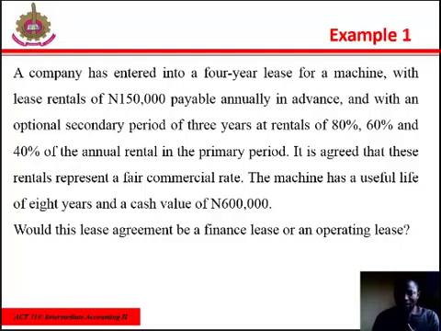The contract here is only half of the useful life of the machine, and there is no strong likelihood that the company will exercise the option in 4 years' time because the option is priced at fair value, not at a discount. Thus, the risks and rewards of ownership have not passed to the lessee, and this lease should be treated as an operating lease. As far as this question is concerned, the lease agreement is an operating lease.